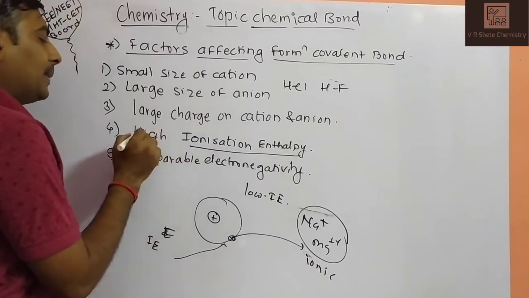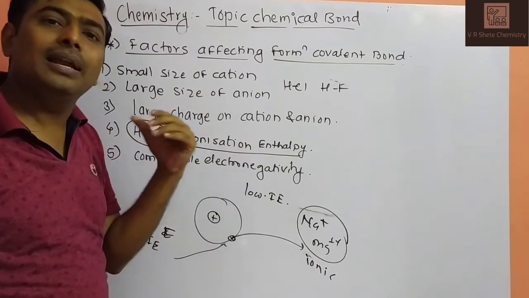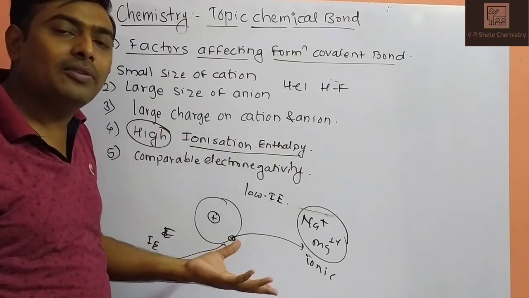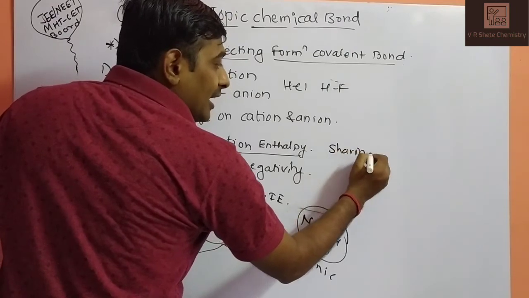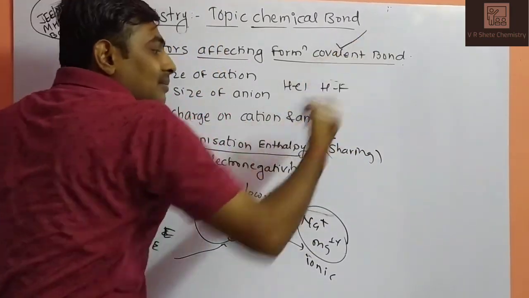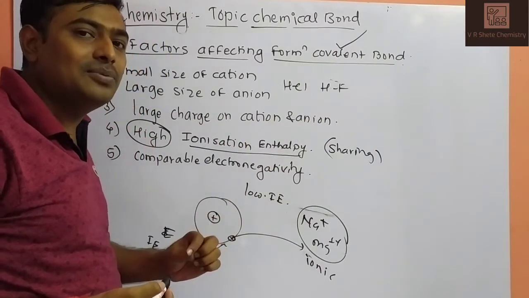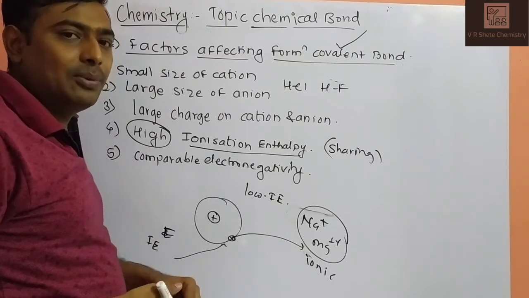If the element has high ionization enthalpy, electrons are not easily removed from the valence shell. They will be utilized for sharing, not for removing. Sharing of electrons means a covalent type of system, and loss or gain of electrons means an ionic type of system.